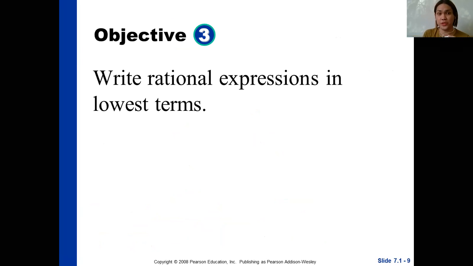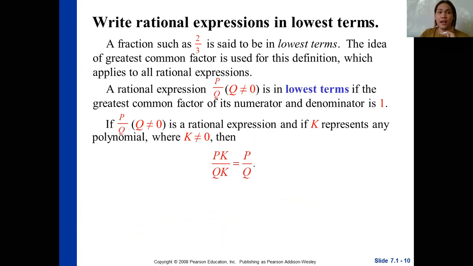Let's proceed to the next objective. Objective number 3: we're going to write rational expressions in lowest terms. A fraction such as 2/3 is said to be in lowest terms. The idea of greatest common factor is used for this definition, which applies to all rational expressions. Same rules in writing in lowest terms apply for fractions and rational expressions. They have the same concept.